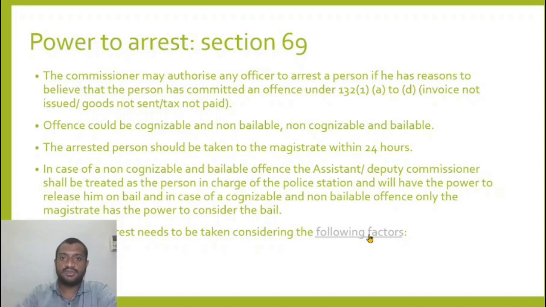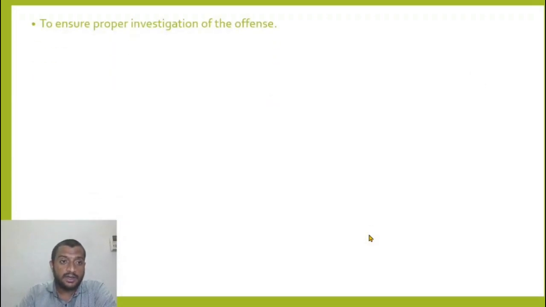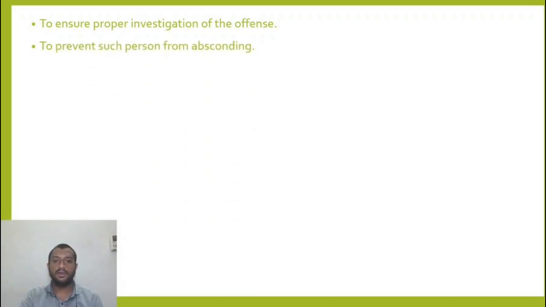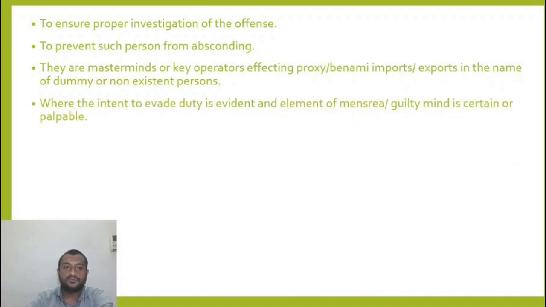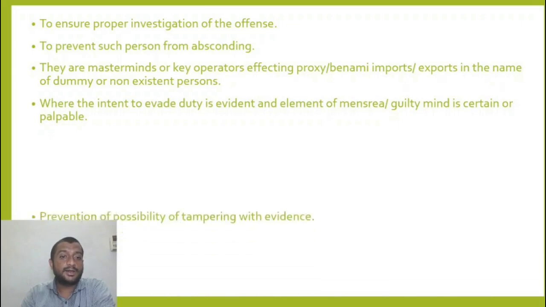The seriousness of the offense is something that needs to be considered. An arrest of this person is definitely required so that the proceedings happen smoothly. Otherwise he is affecting the witness or he is tampering with something, so that this person does not run away like Vijay Mallya. These are masterminds or proxy people who are affecting benami imports or exports in the name of non-existent persons. These are the main people who are carrying out transactions in the name of someone else, in the name of benamis, where the intent to evade is clearly visible.